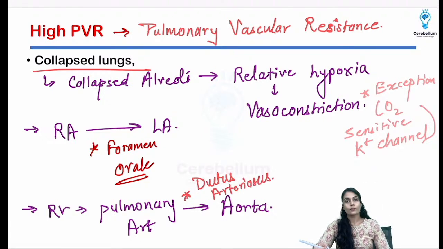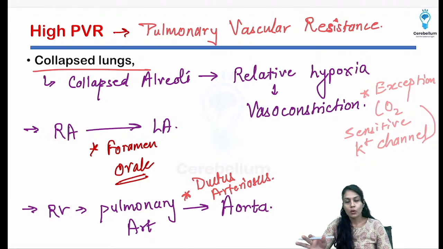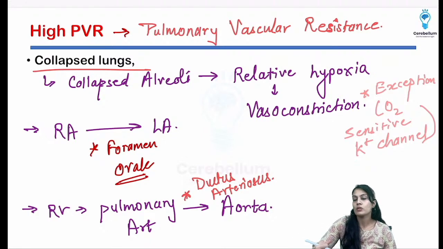That is going to go again towards the aorta.